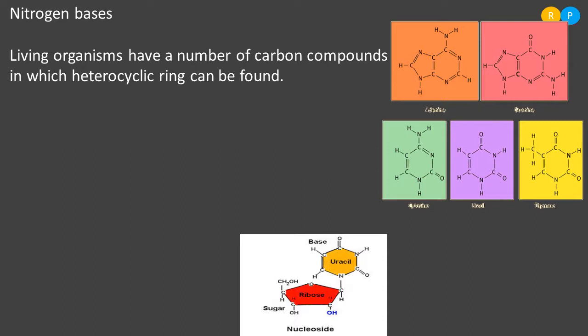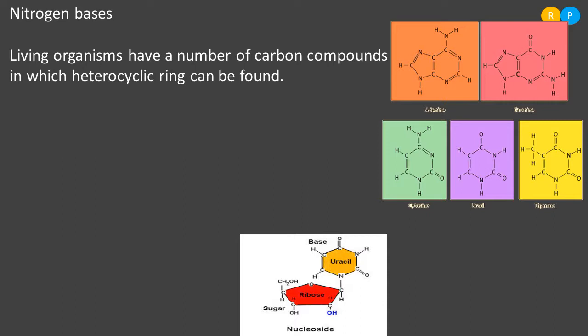Understood? And in the nitrogen bases, there are two categories. One is purine and another one is pyrimidine. Based on what have we divided the nitrogen bases? Children, in some of the nitrogen bases, we can see only one heterocyclic ring structure.